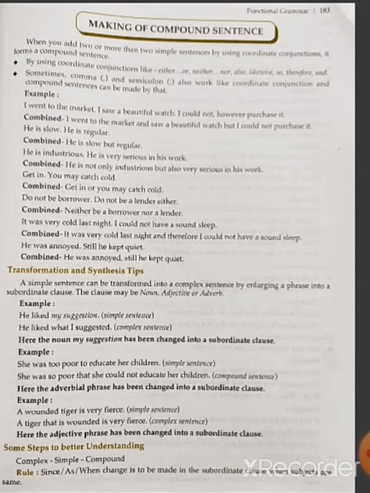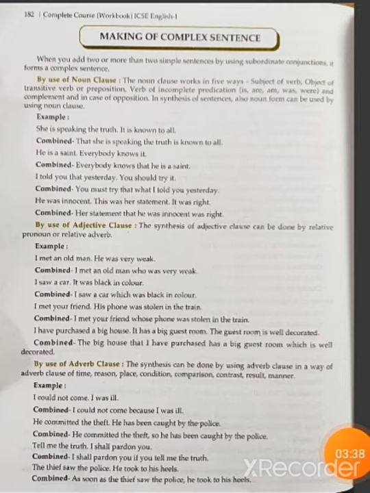Some steps to better understanding. Complex, simple, compound: since, as and when, change is to be made in the subordinate clause when subjects are the same. When you add two or more simple sentences by using a subordinate conjunction, it forms a complex sentence.